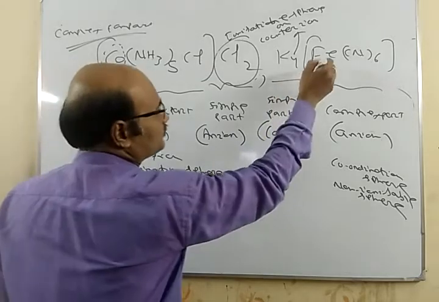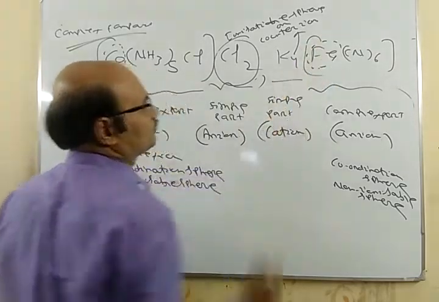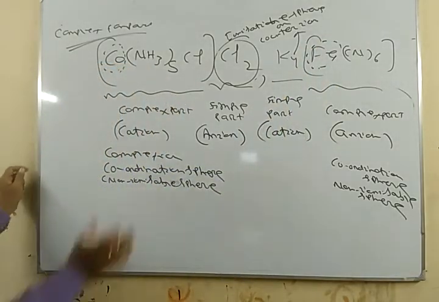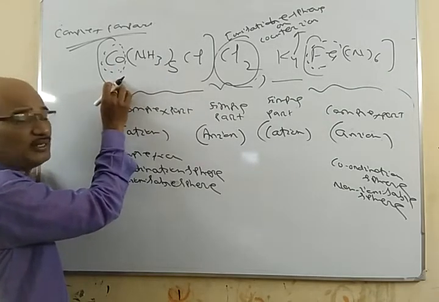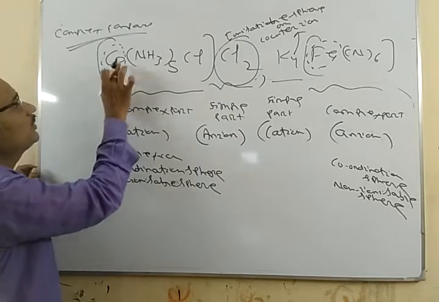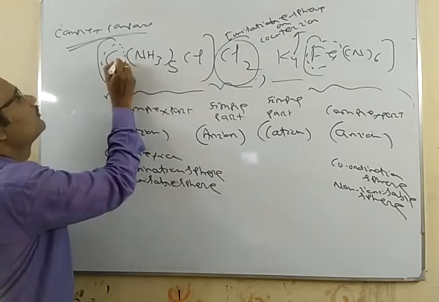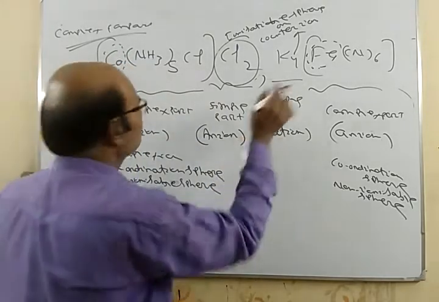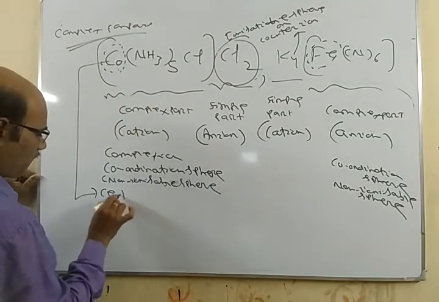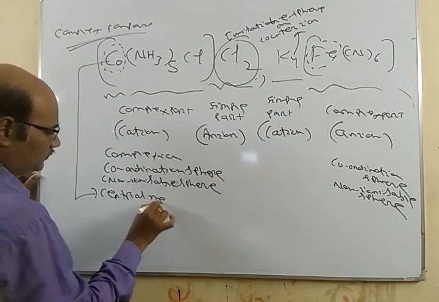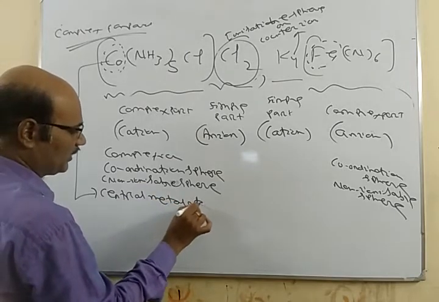Now see, in the complex part, first of all we have a transition element. In the coordination sphere we have transition elements. Here you see cobalt, here iron.